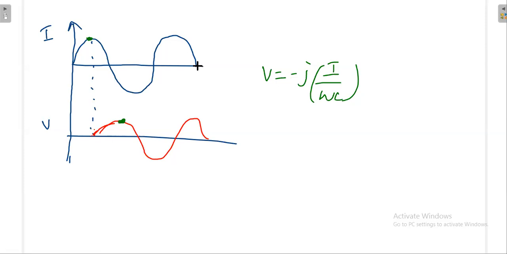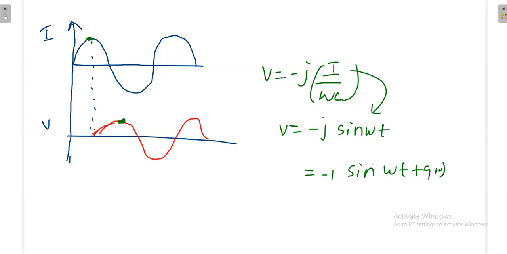Because if I consider I as sine t, and minus J is there already, instead of I if I put sine omega t, then minus 1 sine omega t plus 90 degree is minus cos omega t. Once you extend this, that will be similar to minus cos omega t. I have flipped voltage and current in such a manner that it will be easy to analyze. I can also take the voltage upward and the current downward, and you will get the same answer.